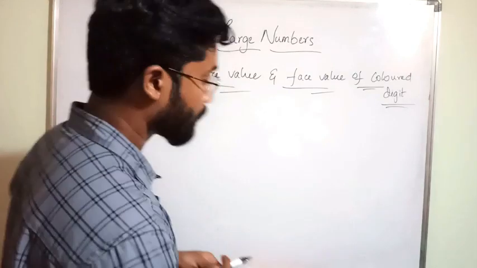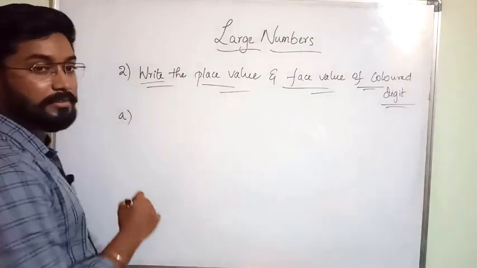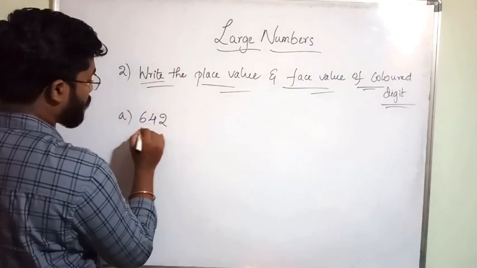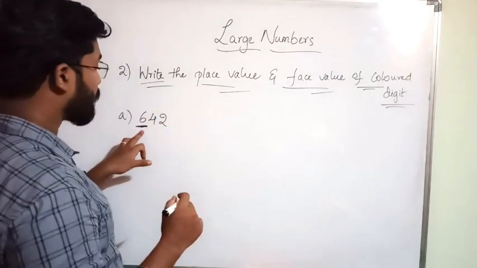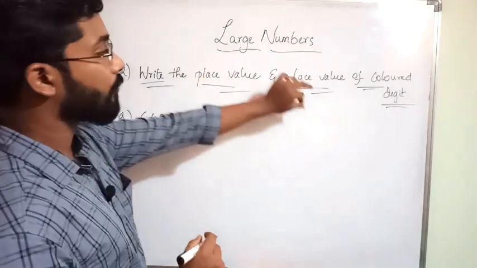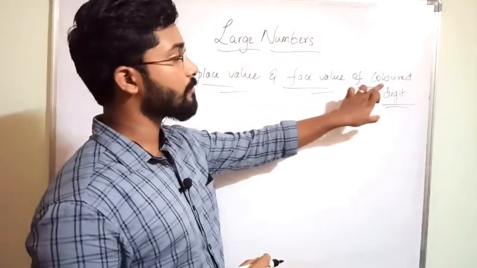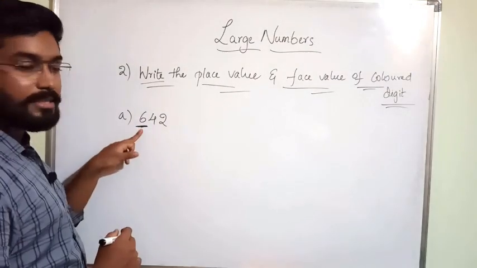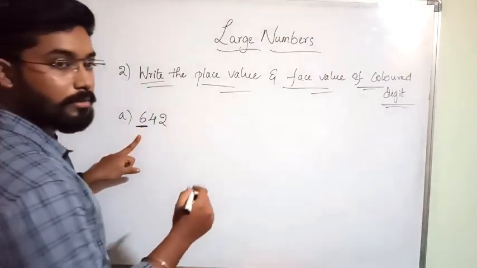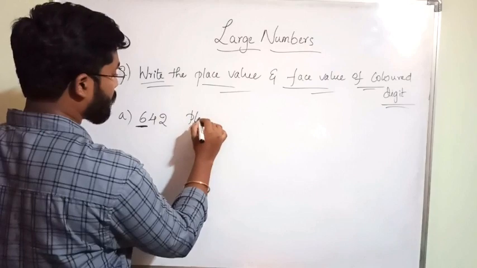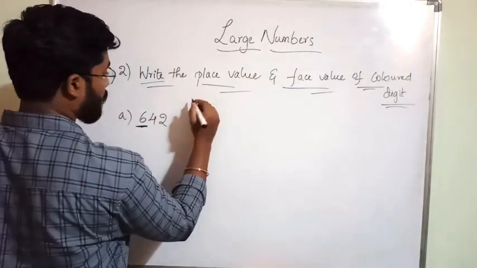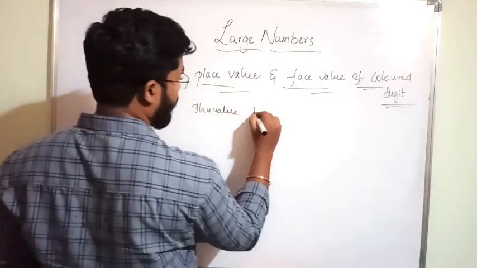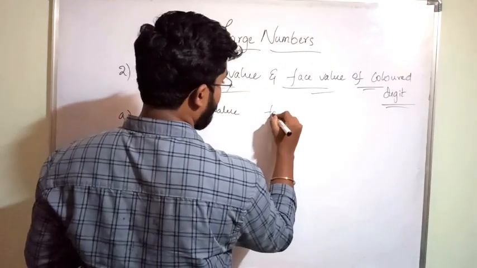First one is 642. So this is the red colored number. We have to find out the place value and face value of the red colored digit. 6 is in red color. So what is the place value?